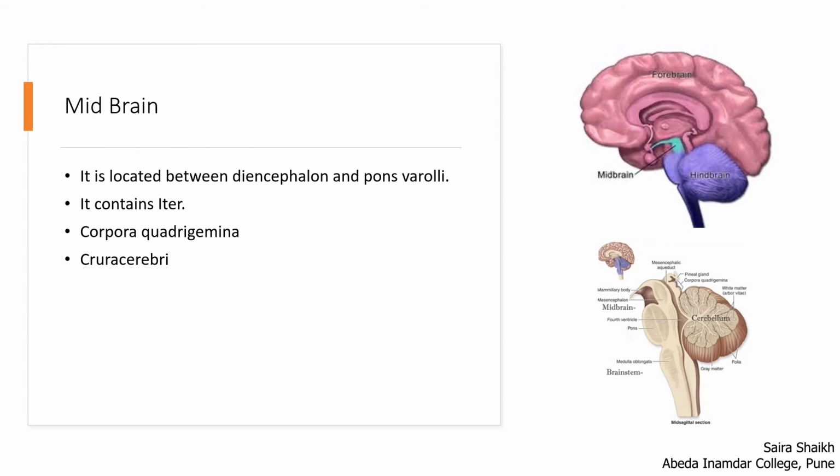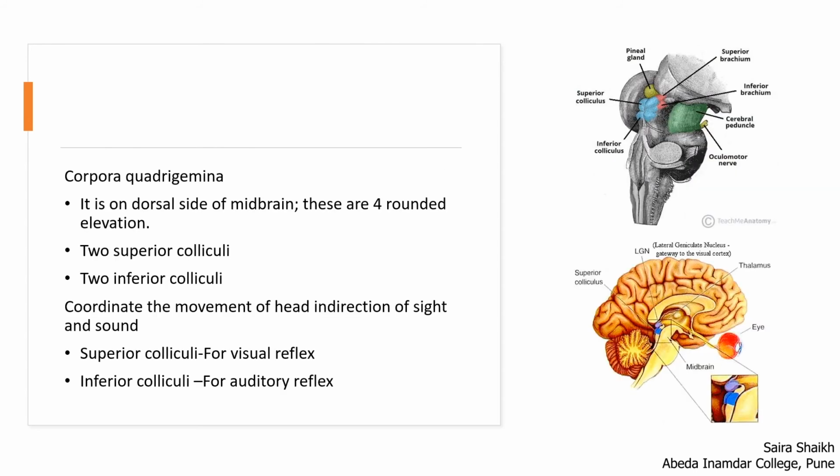See the location which is given in the figure. Student, look at the figure in which the sky blue color structure is present. It is the corpora quadrigemina of the midbrain. It is a reflex center of the brain. It consists of nerves which connect the forebrain with the hindbrain. It has a four-lobed structure, four bodies are present, and that's why the term corpora quadrigemina is used. Quadri indicates four.